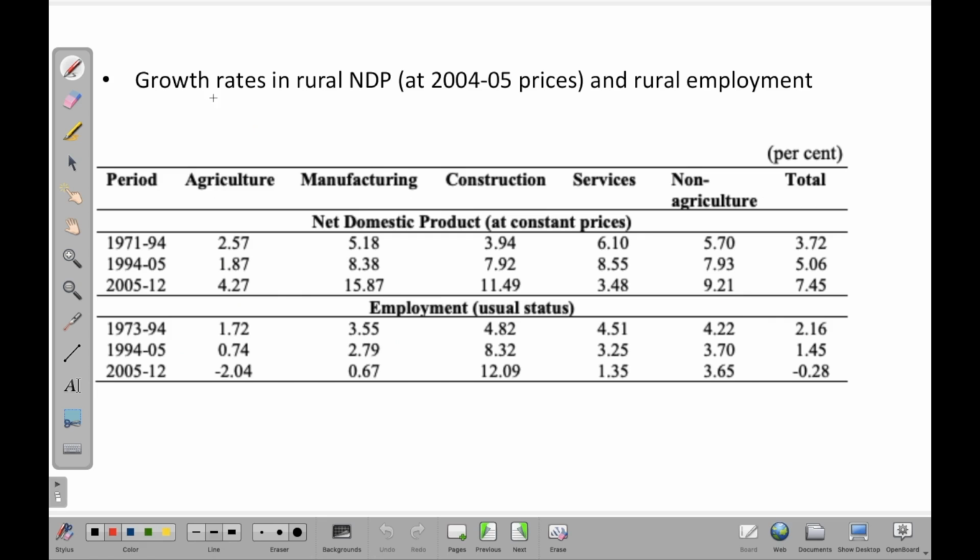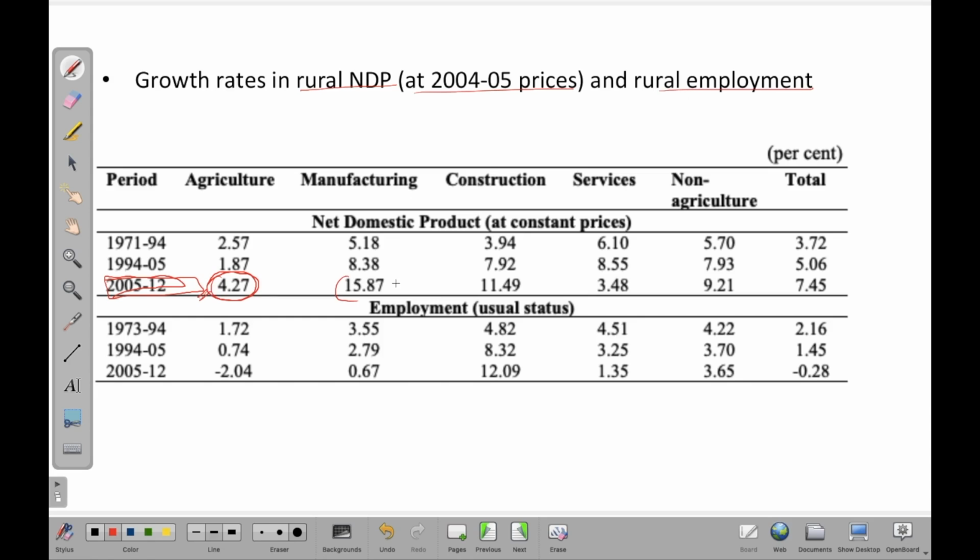Now let's have a look at the growth rates in rural NDP at 2004-5 prices and rural employment. So the growth rate of NDP in the agriculture sector in this particular period, this is of more importance to us, 2005 to 12, is pegged at 4.27%. So on an average from 2005 to 12, agriculture of rural India has grown at about 4.27%.